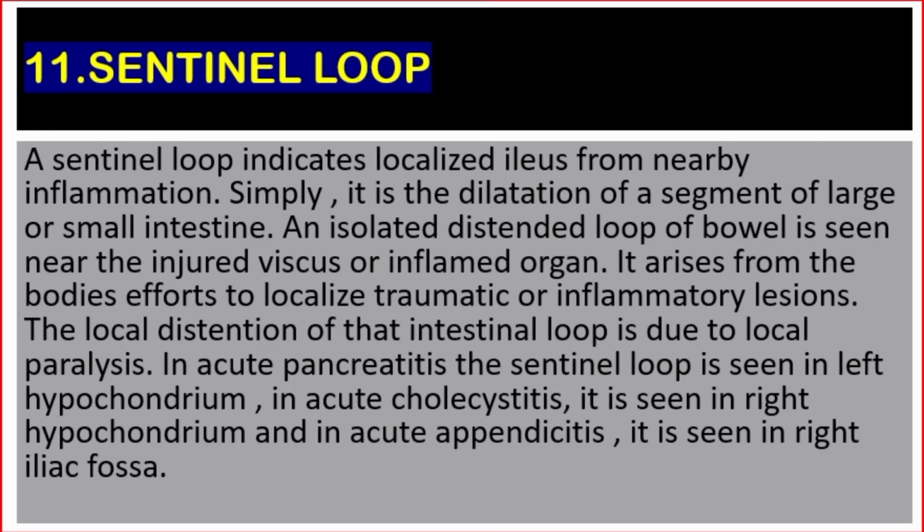Number 11. Sentinel loop. A sentinel loop indicates localized ileus from nearby inflammation. Simply, it is a dilatation of a segment of large or small intestine. An isolated distended loop of bowel is seen near the injured viscus or inflamed organ. It arises from the body's effort to localize traumatic or inflammatory lesions. The local distension of that intestinal loop is due to local paralysis.